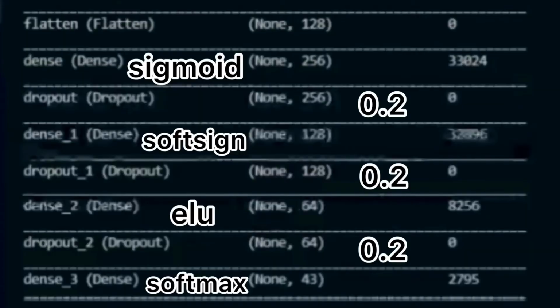So the first neural network uses a sigmoid activation function and 256 nodes. The second neural network uses a soft sign activation function and 128 nodes. The third neural network uses an LU activation function and has 64 nodes. And the fourth and final neural network uses a softmax activation function with num categories or 43 nodes. Then the dropout rate for each of them is 0.2.